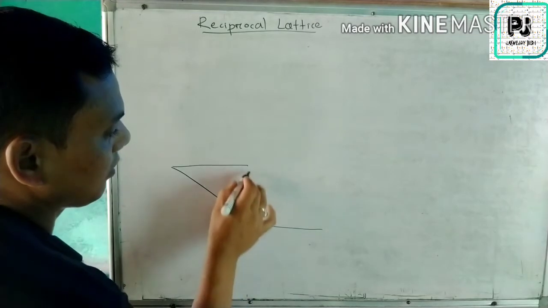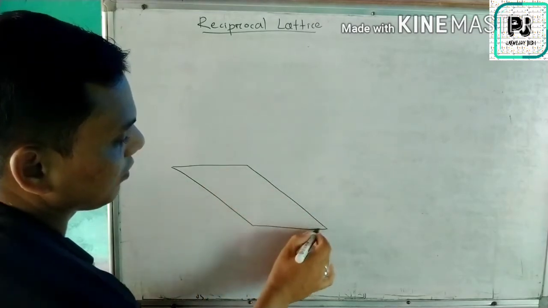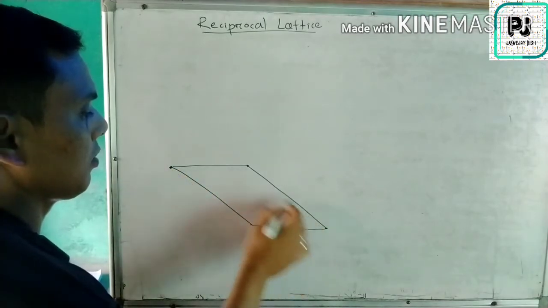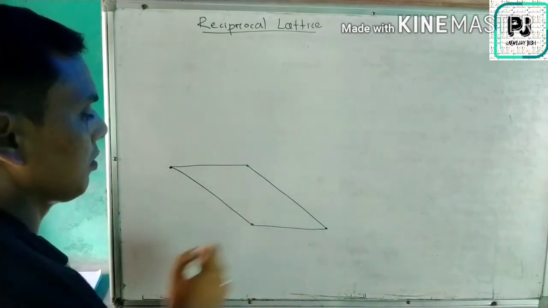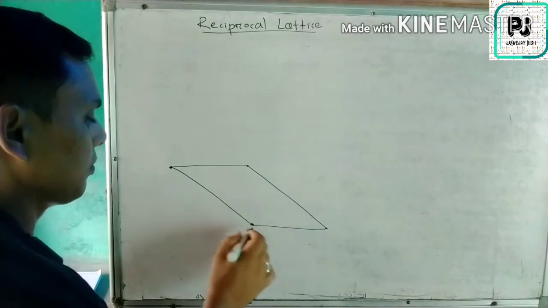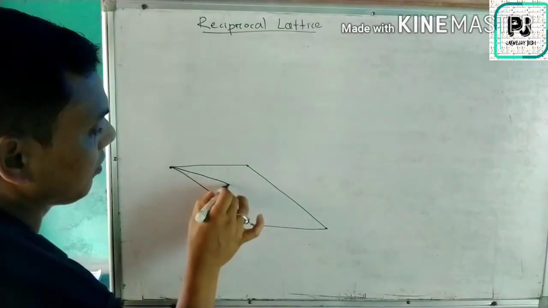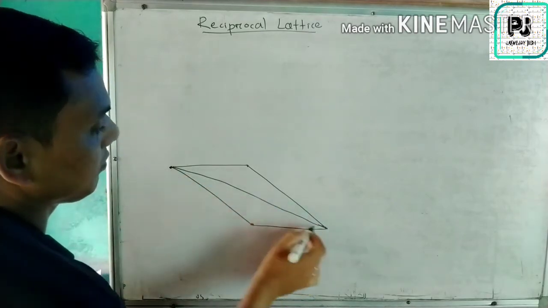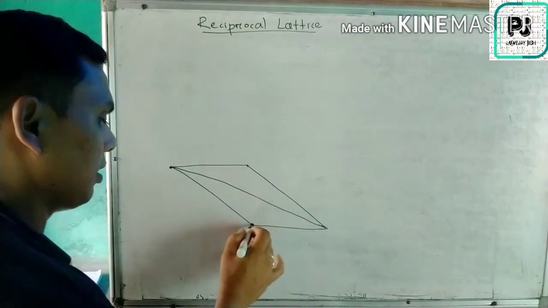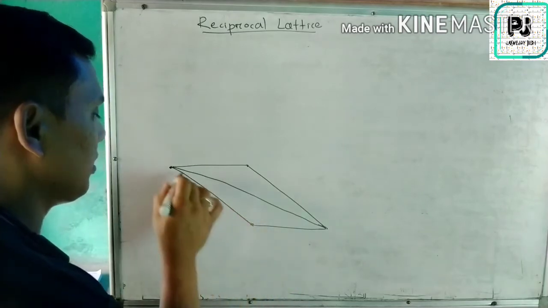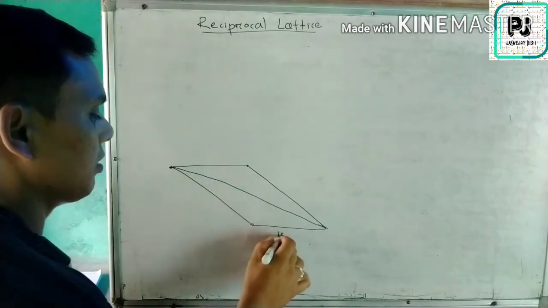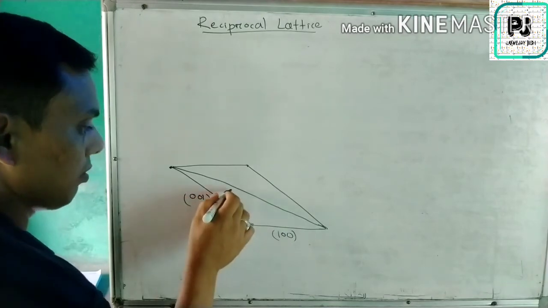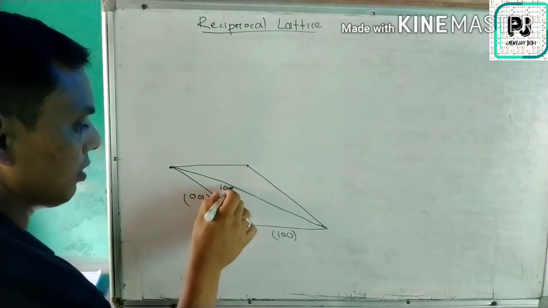We take the corner, this diagonal. This plane has the Miller indices 1 0 0, this is 0 0 1, this is 1 0 1.